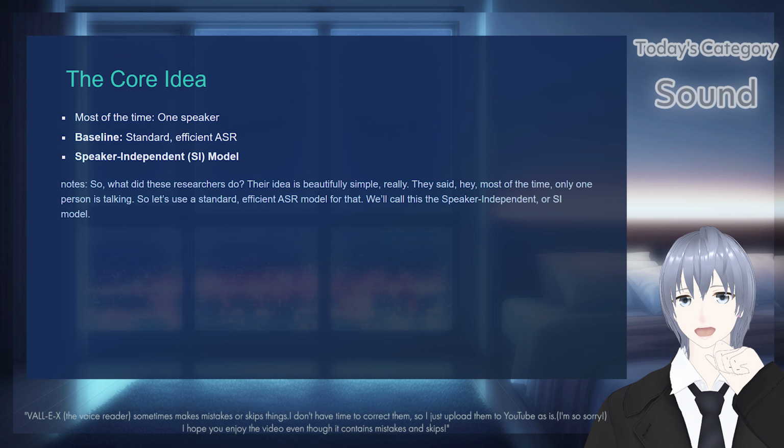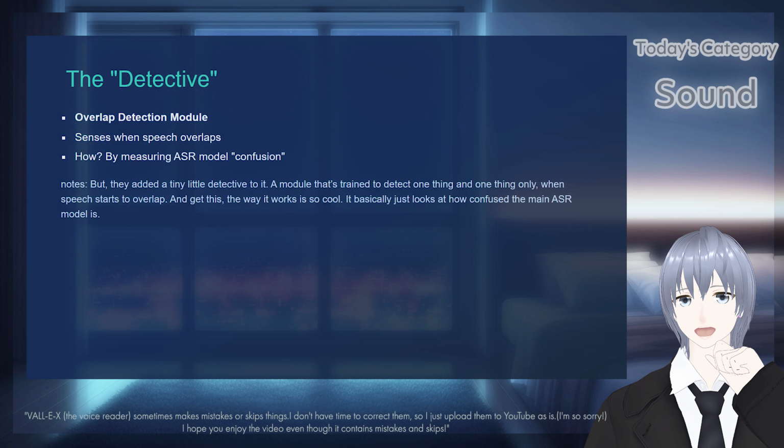So, what did these researchers do? Their idea is beautifully simple, really. They said, hey, most of the time, only one person is talking. So let's use a standard, efficient ASR model for that. We'll call this the speaker independent, or SI model. Then they added a tiny little detector to it, a module that's trained to detect one thing and one thing only: when speech starts to overlap.